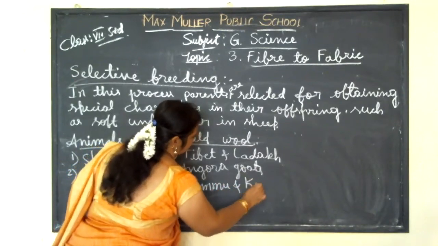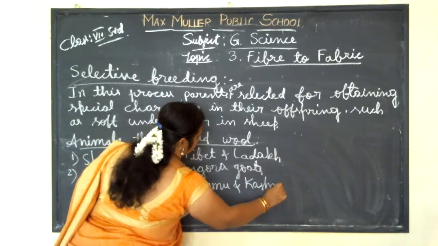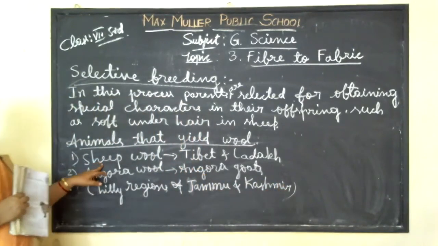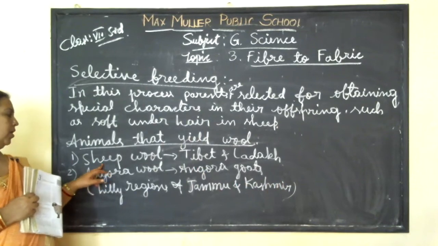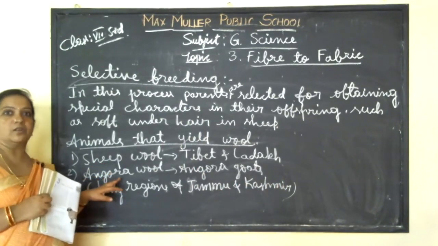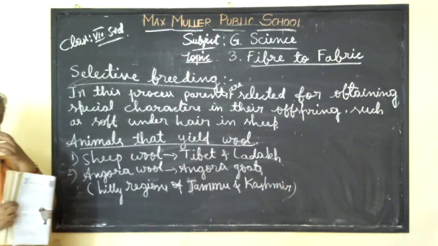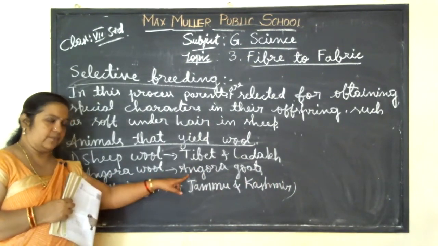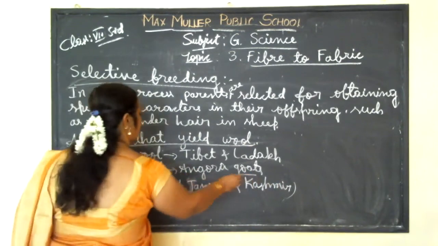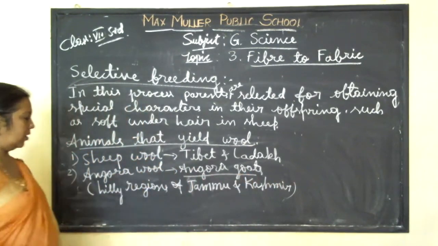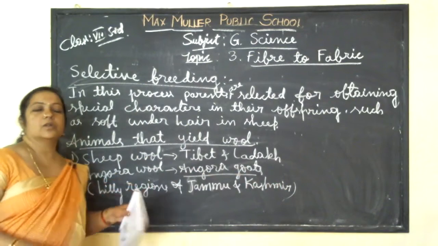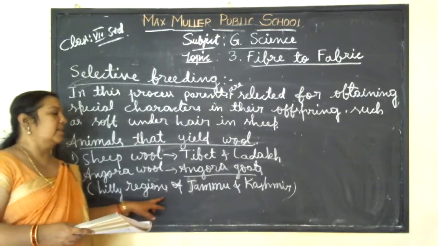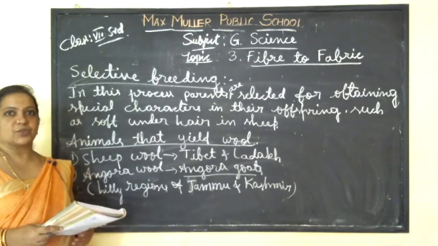So not only the sheep is producing wool, but goats also. Even the goats are able to produce wool. We call them Angora goats, and Angora goats give the Angora wool. In our country, we find them in hilly regions of Jammu and Kashmir.